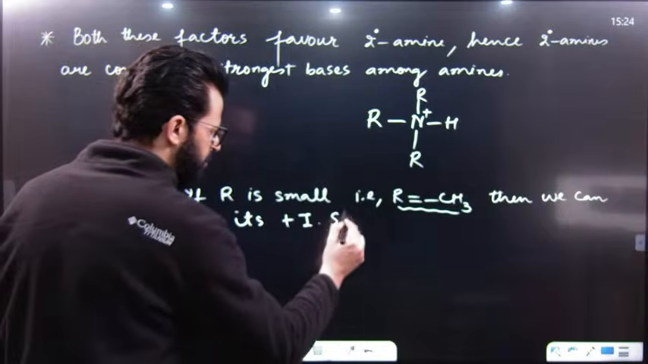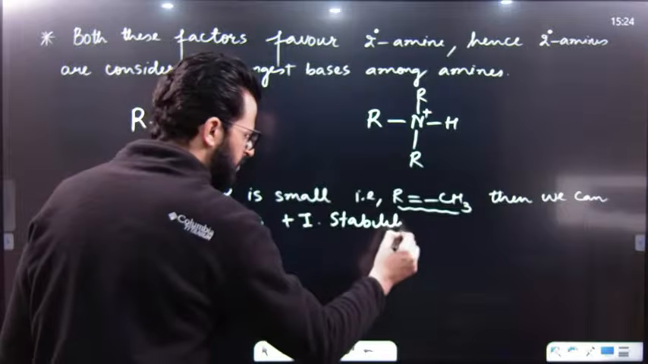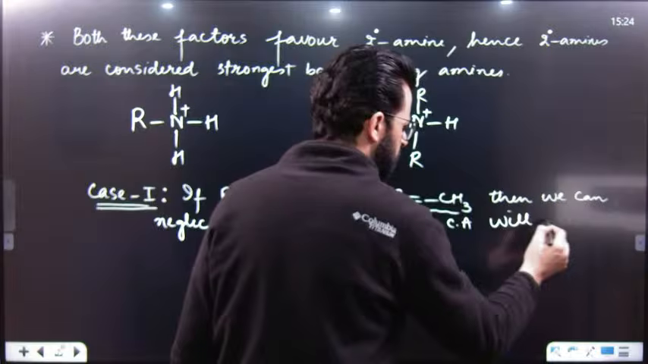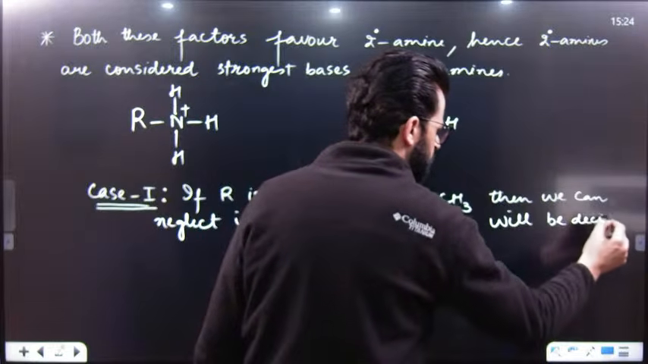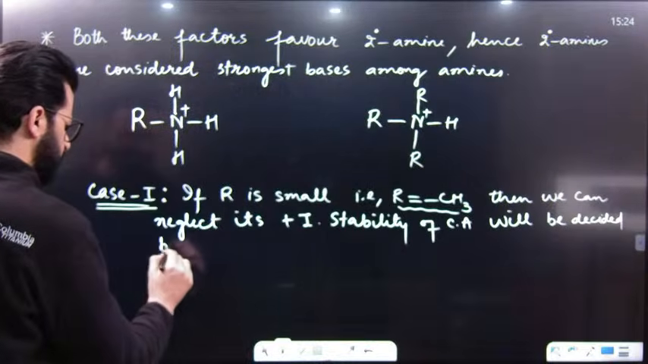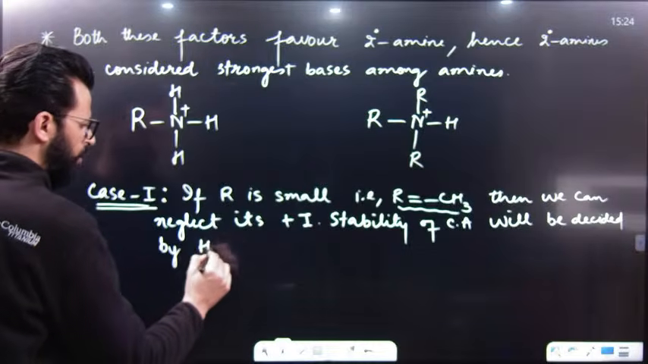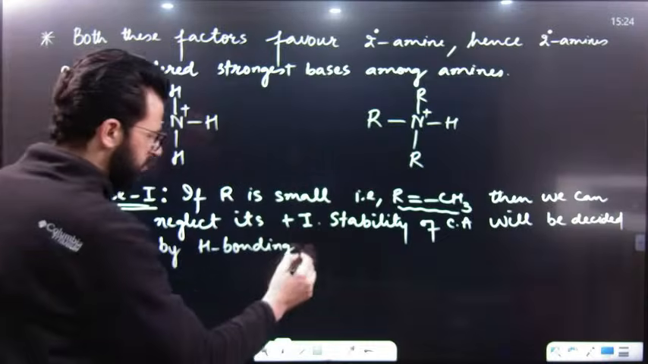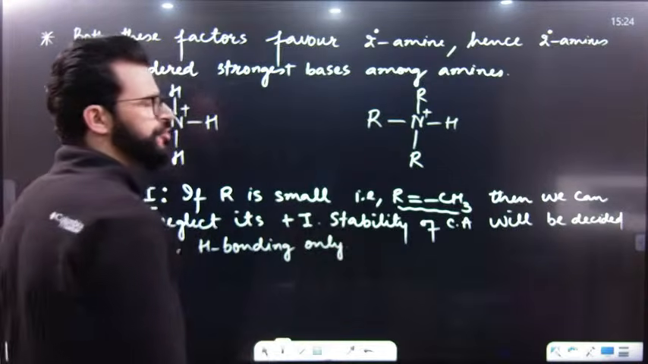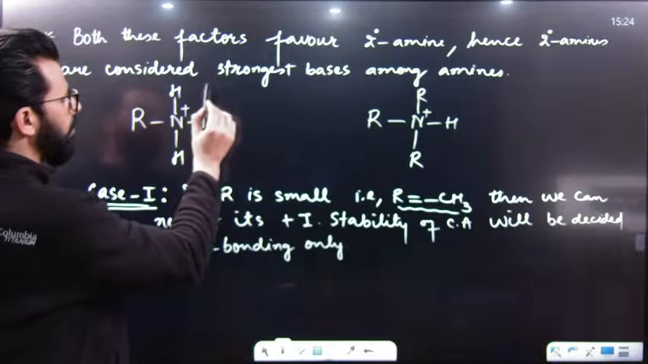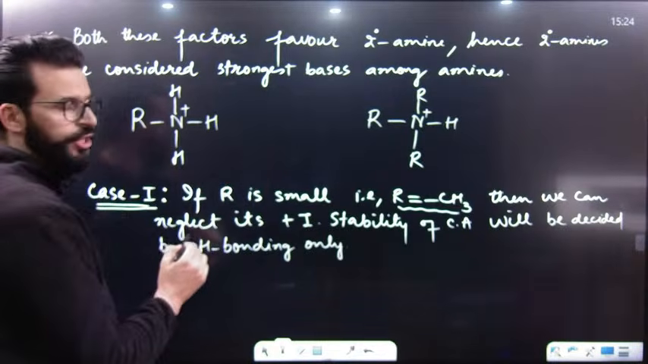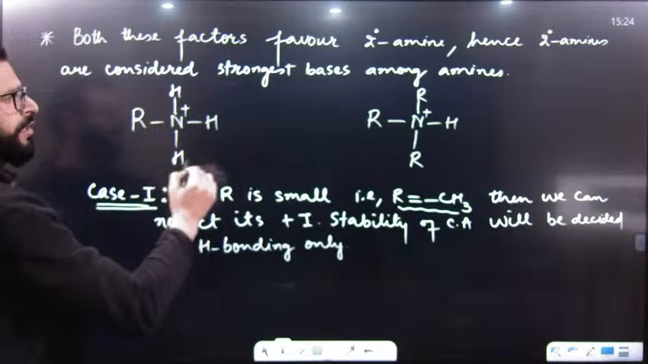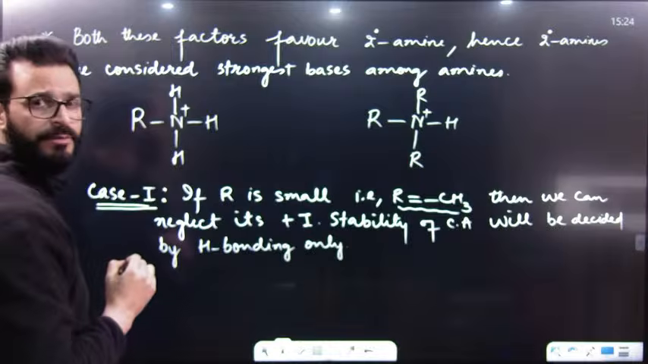That's why at this time, stability of conjugate acids will be decided by H bonding only. Why only H bonding? Because we have neglected plus I. So now stability will be decided by H bonding only. Have a look. It can form 3 hydrogen bonds with 3 water molecules. It can form only 1 hydrogen bond with 1 water molecule. That means more hydrogen bonding takes place over here. So this is more stable because of more hydrogen bonding.